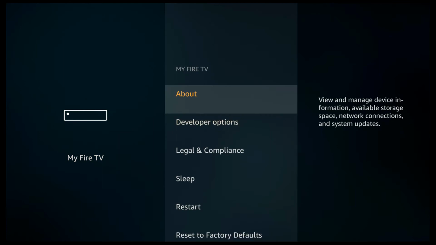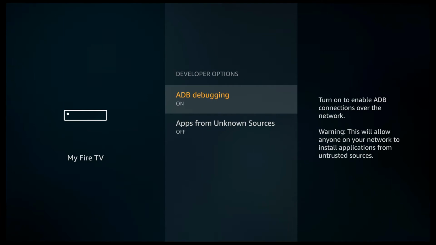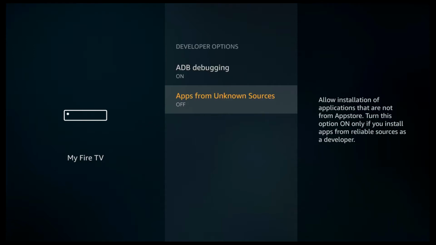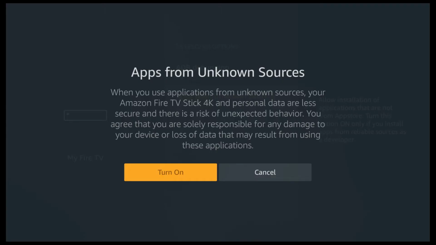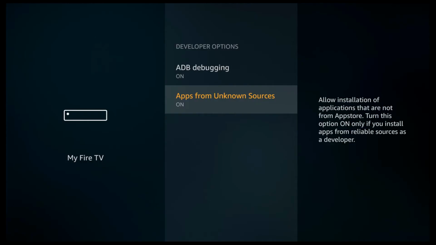Scroll down and then select developer options, and here you will see two options. Scroll down to apps from unknown sources and press the remote select button. A warning message will appear on your screen, so select turn on. Now here you can see apps from unknown sources enabled. Now go back to the home screen by pressing the remote home button.